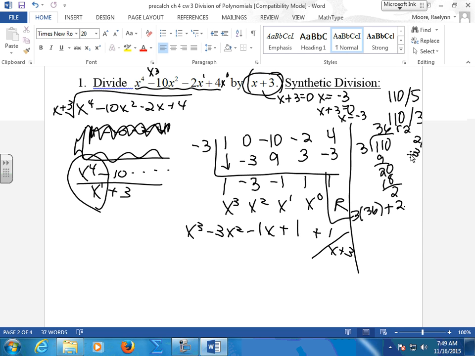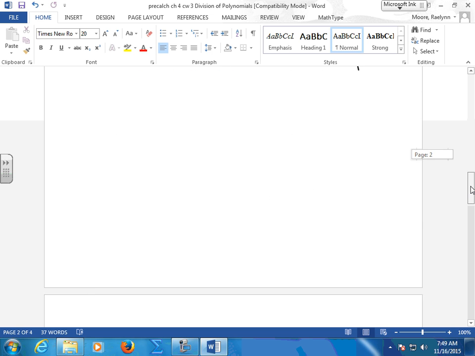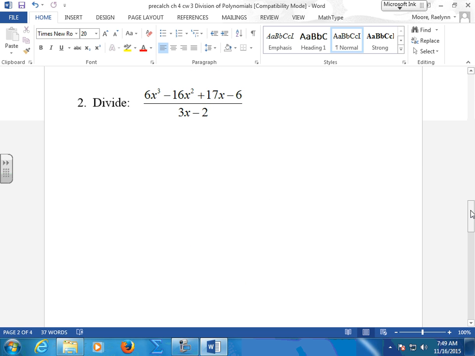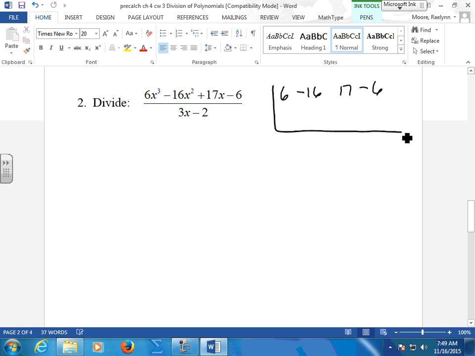All right, let's try another one. Let's look at the numerator first. Are we missing any coefficients? No. So we've got a 3, a 2, 1, and a 0. Okay? So we're going to take this out. 6, negative 16, 17, negative 6. 3, 2, 1, 0. Now, we need this leading coefficient here to be a 1.